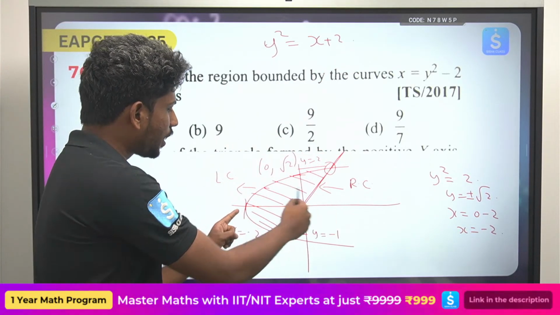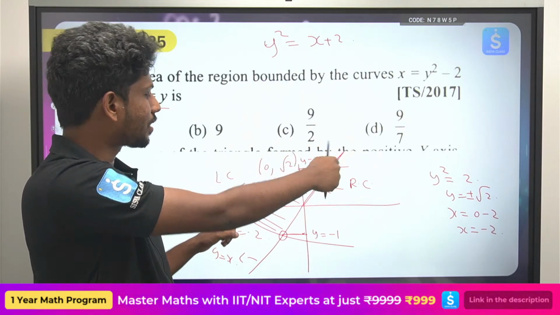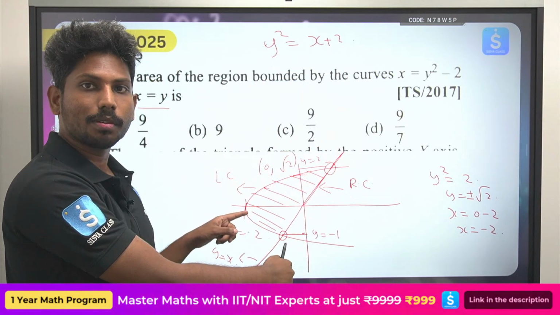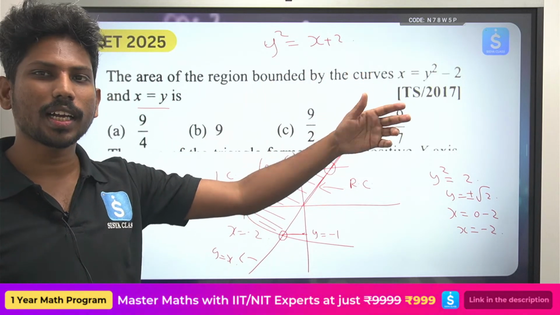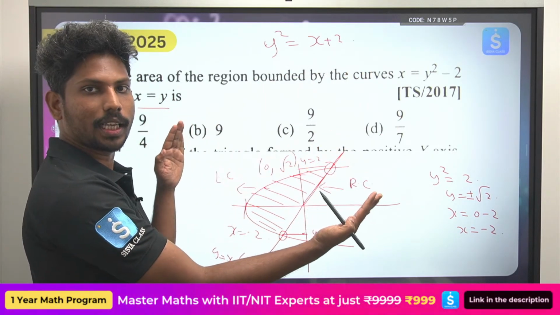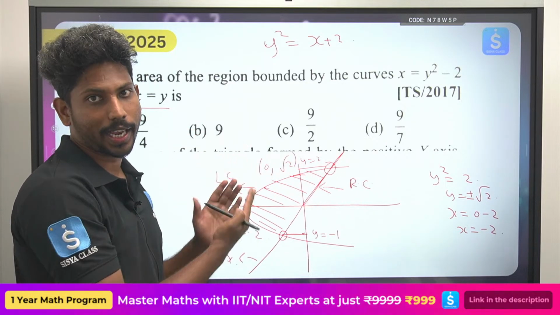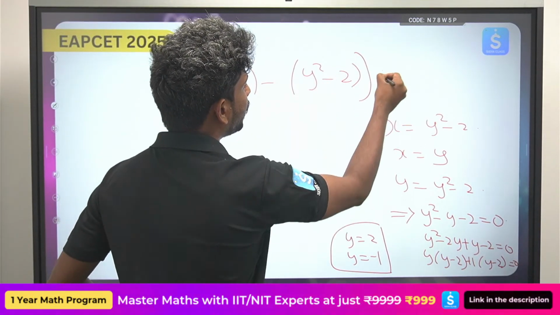From this point of intersection, this will be y equals plus under root of x minus 2. Again, below it becomes y equals minus under root of x minus 2. So in the integration again I need to divide the parts. So in order to better avoid the calculation, I'm taking the right curve with respect to the y axis. So that is my whole thing. So now you try to find with respect to dy.